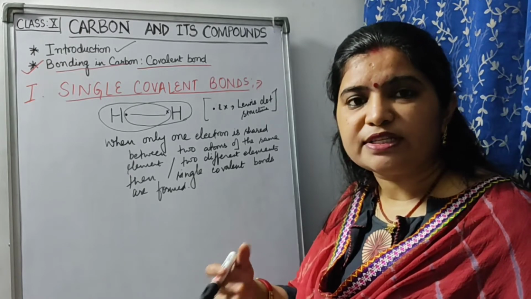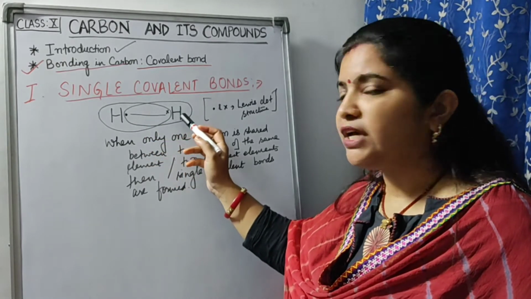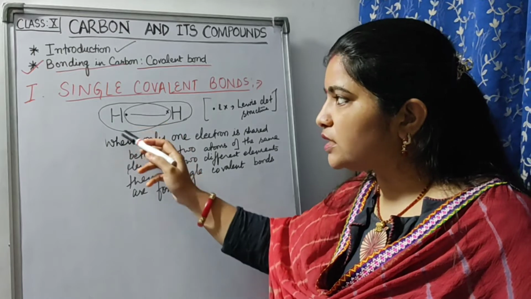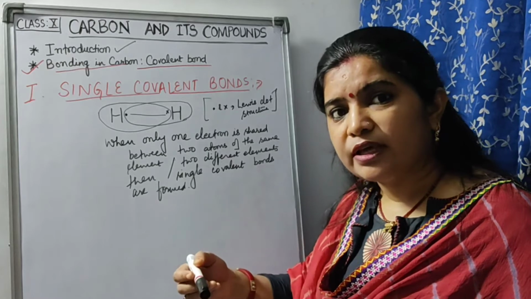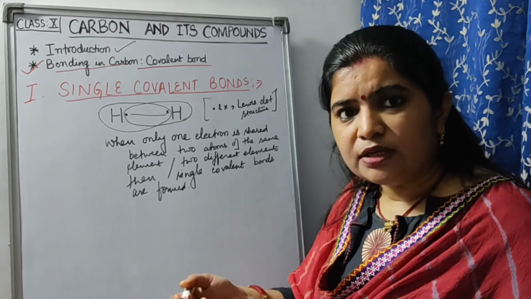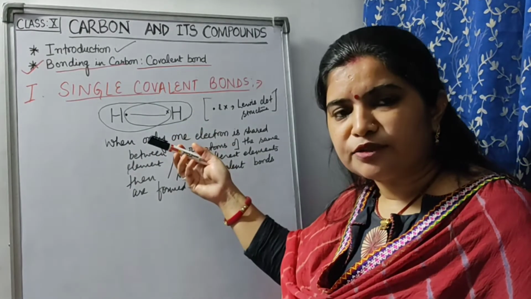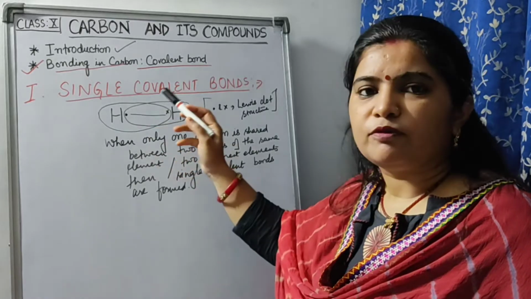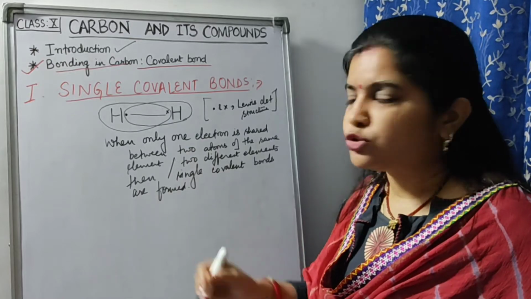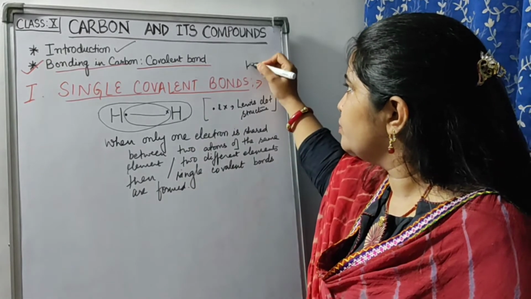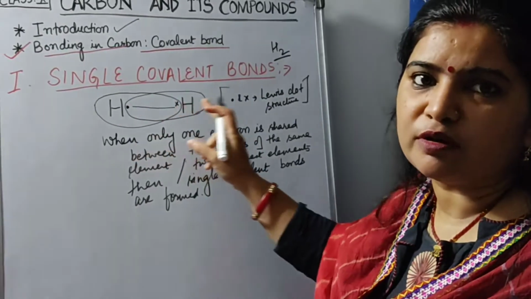They want to acquire stability. Here also hydrogen is sharing one electron with another hydrogen, because with one electron it is in an unstable condition. Everything on this earth has a tendency to acquire stability. So they share one electron with another atom and form a stable form. So whenever you write H2, it means there is a single covalent bond between the two atoms of hydrogen.